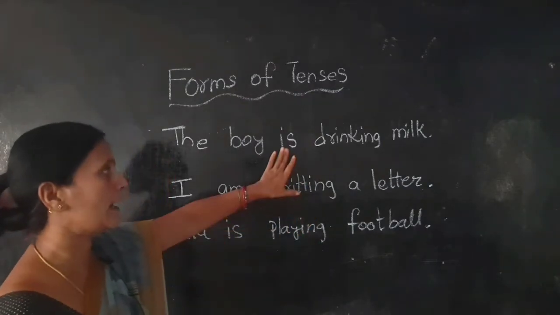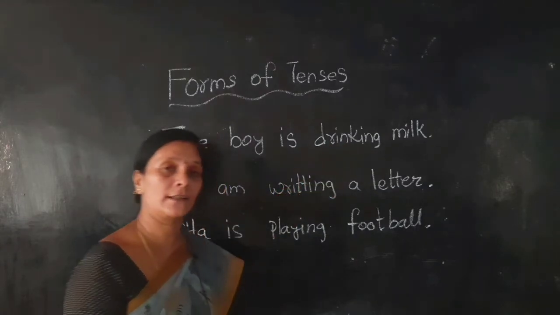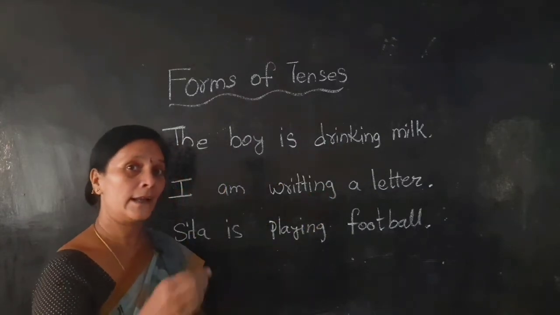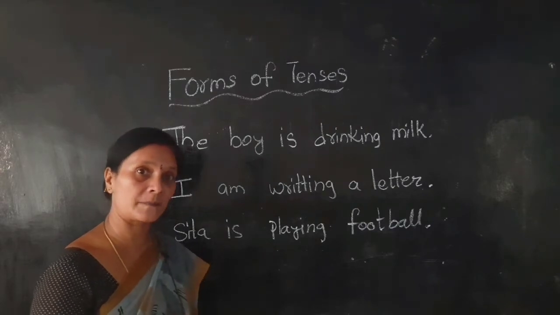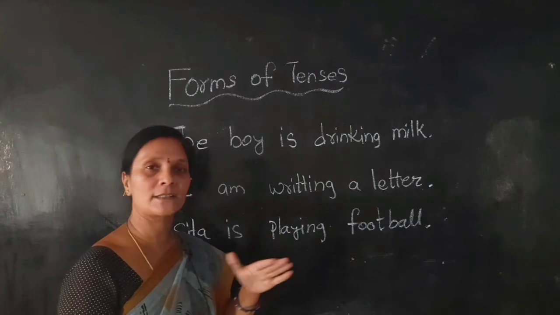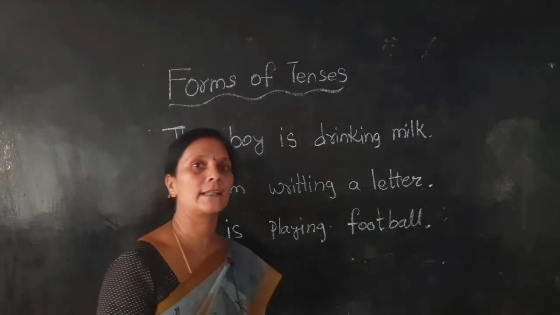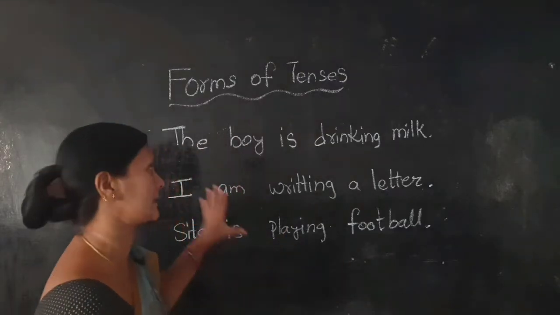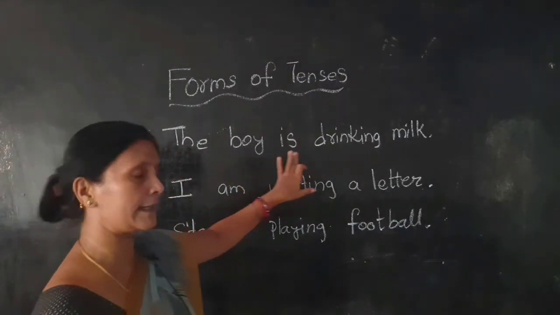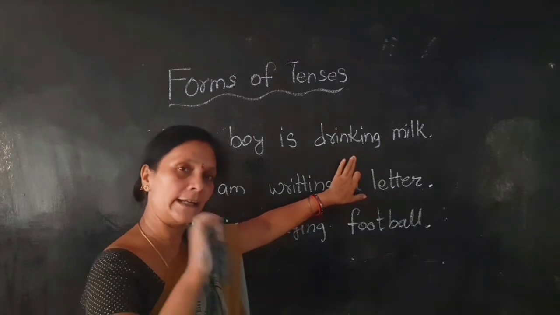Okay? Here we are writing continuously, the work is going on. The action is continuously done by the subject. That is called present continuous. It means the work has not stopped, it is going on. Continuously the action is happening. That is called present continuous tense. The boy is drinking milk. He is not stopping drinking the milk. He is continuously drinking milk.